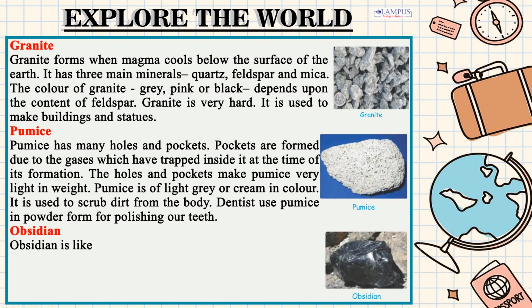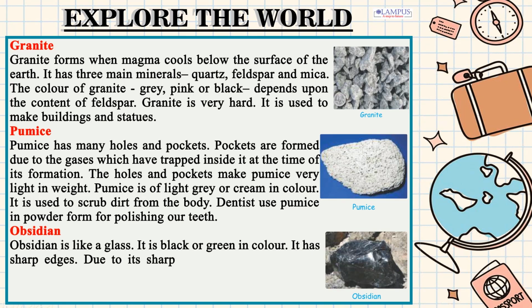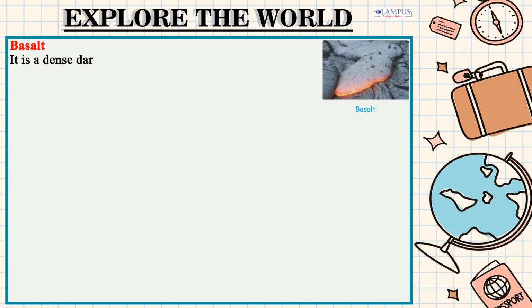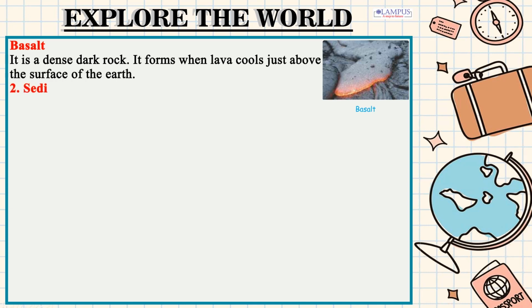Obsidian. Obsidian is like a glass. It is black or green in color. It has sharp edges. Due to its sharp edges, it is used to make cutting tools. Basalt. It is a dense dark rock. It forms when lava cools just above the surface of the earth.